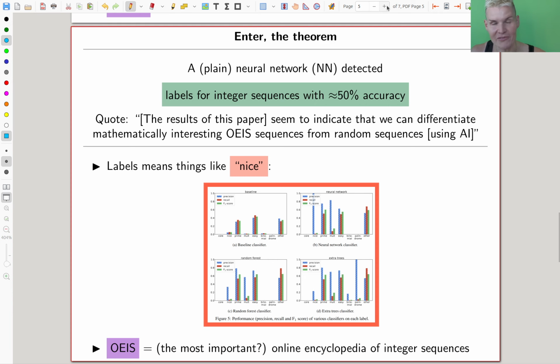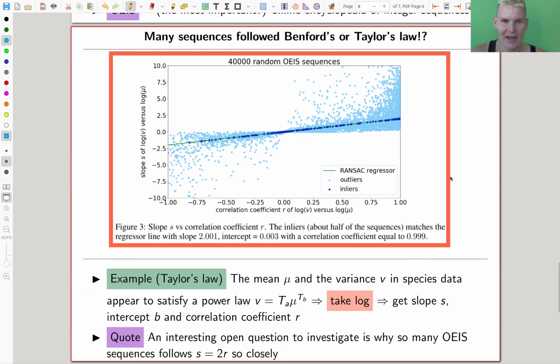So here's a research question, in case you care. They also did something different. By the way, they had 40,000 sequences studied. They observed that sequences in the OEIS are not really random. It's something people like and put online on that site, right? And it turns out that there's some form of bias in those sequences. I don't know where it comes from, and the paper doesn't know where it comes from either. It's an interesting open question.